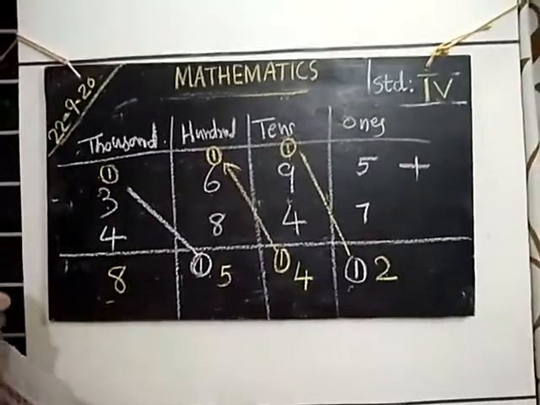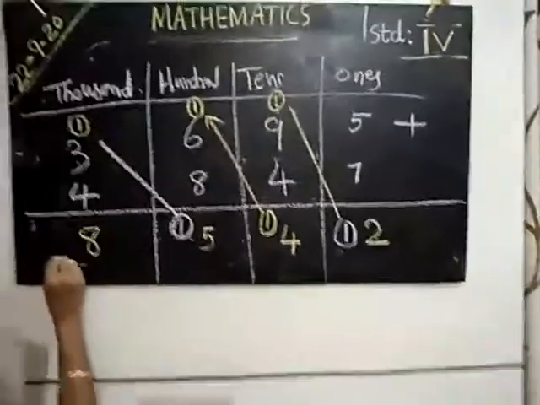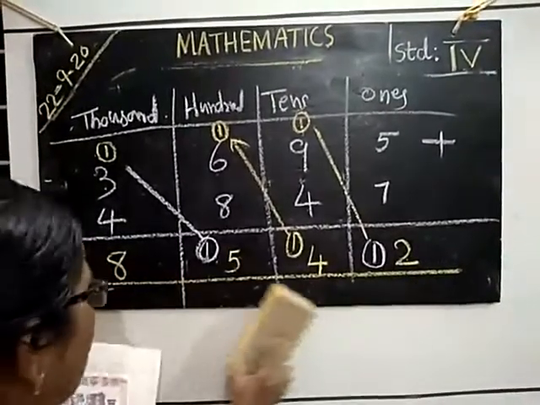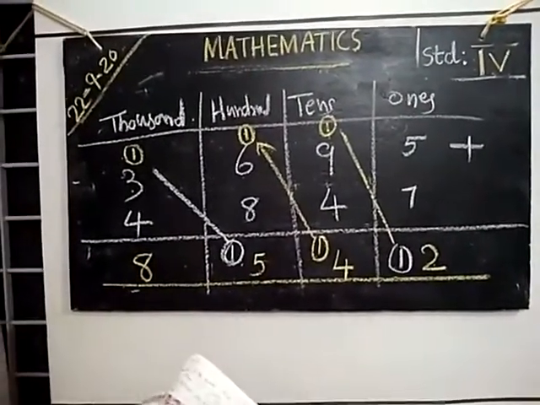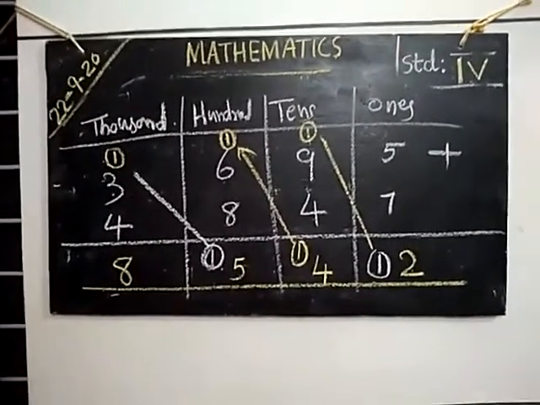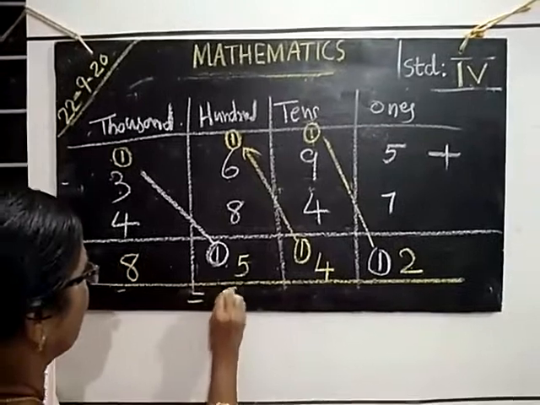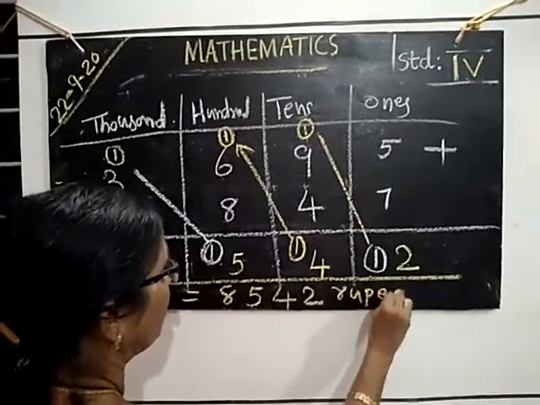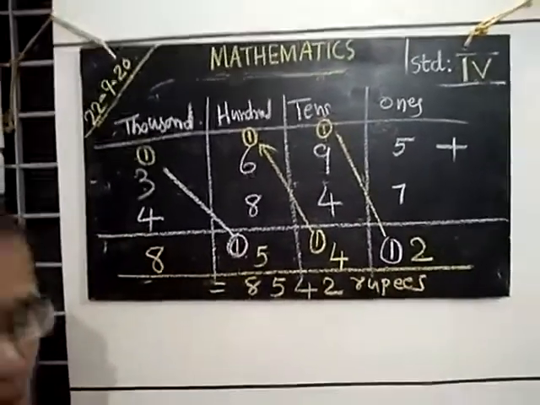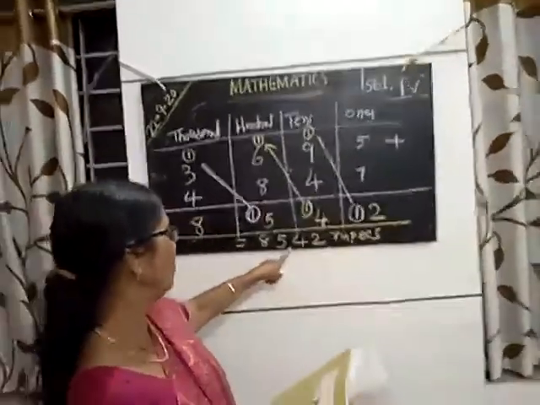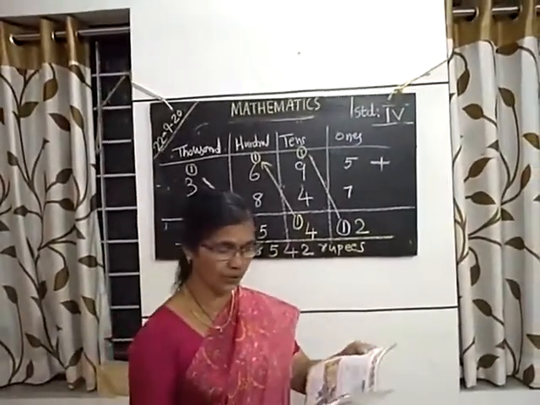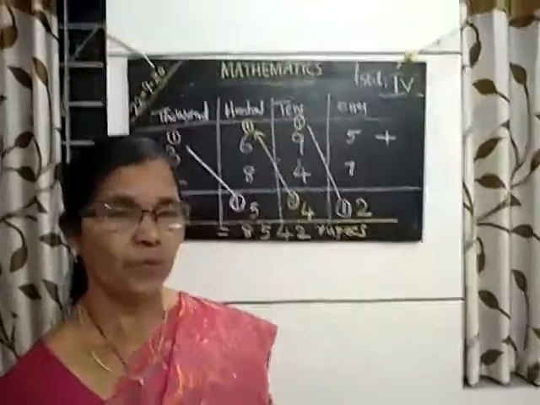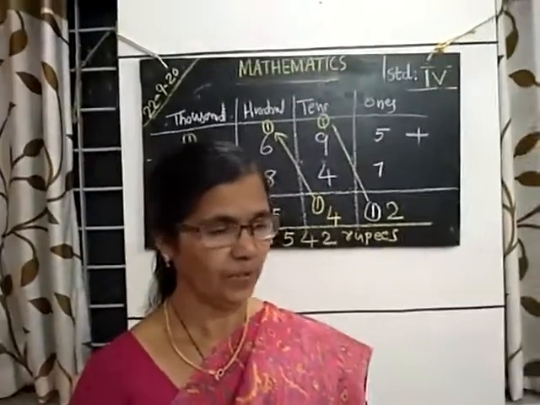Now, did you get the total amount? The total amount is 8,542 rupees in all. So the collection from LP section and UP section is 8,542 rupees. I will give you the notes also. Then you take page 46, notebooks. It is very easy, no?